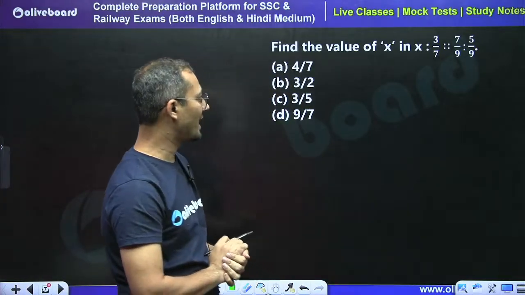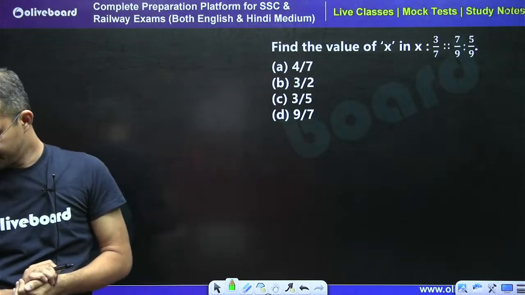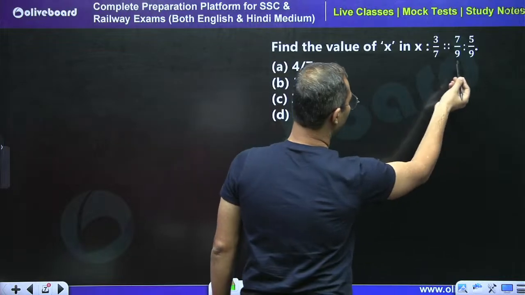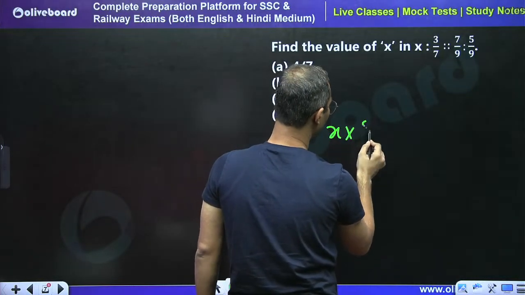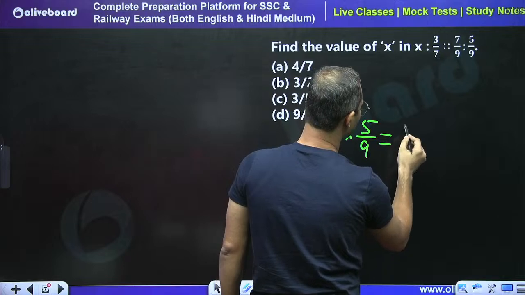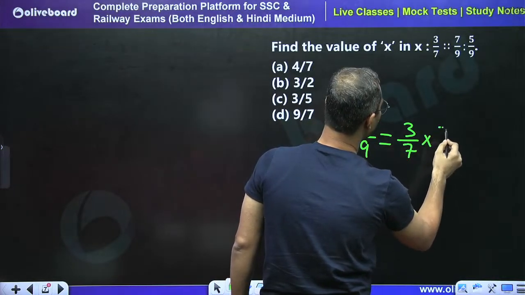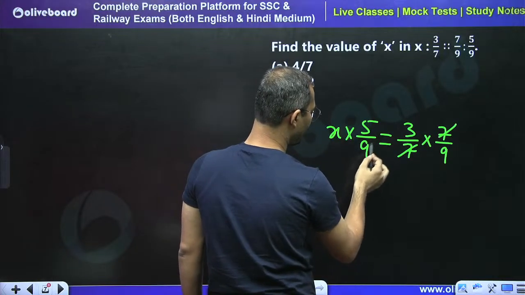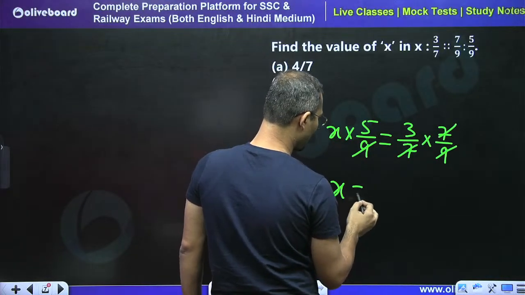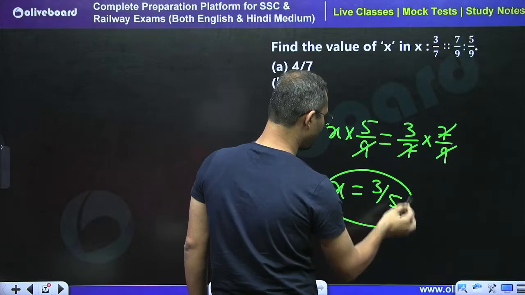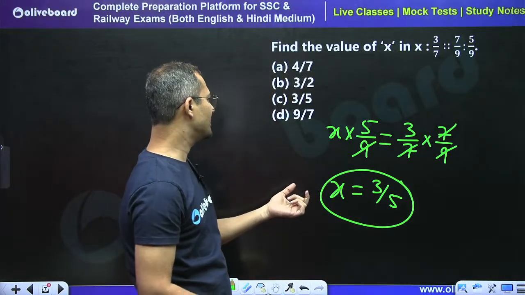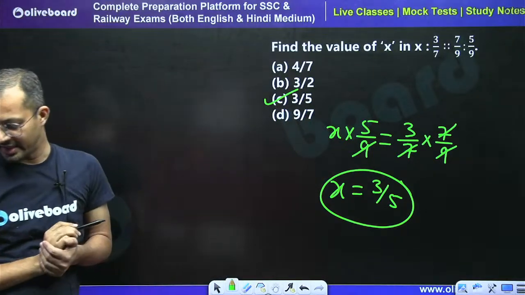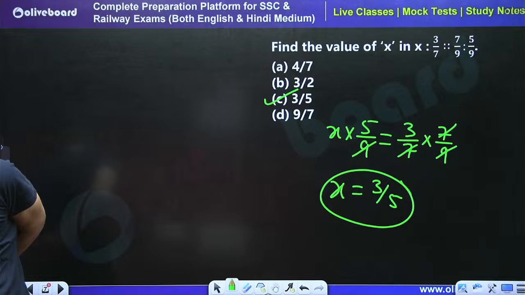Everyone, please write the answer in the comment box. See, the product of extremes is always equal to the product of means. So we can say that x into 5 by 9 must be equal to 3 by 7 into 7 by 9. So 7 gets cancelled and 9 gets cancelled. So x is equal to 3 by 5. So C part is the right answer. Everyone, write just C is the right answer.